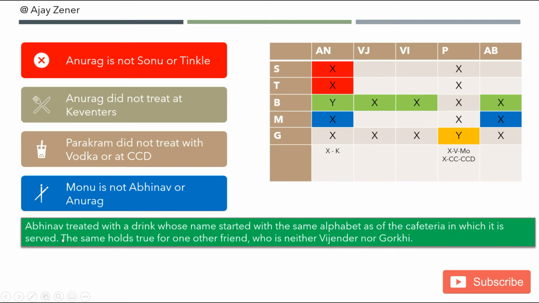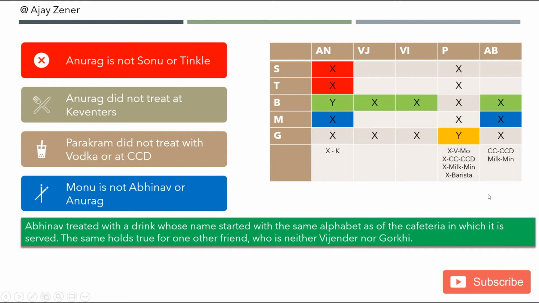Now comes the last but one statement, which says Abhinav treated with a drink whose name started with the same alphabet as that of the cafeteria in which it is served. The same holds true for one other friend who is neither Vijender nor Gorky. So one thing we have very clearly understood here is that the cafeteria and drink we are talking about are cold coffee and CCD, and Minerva and milk, and one of those will be what Abhinav would have had. So CCD, cold coffee, Minerva, milk is for Abhinav, one of them. And the same holds true for one other friend who is neither Vijender nor Gorky.